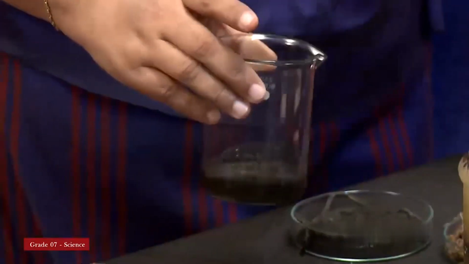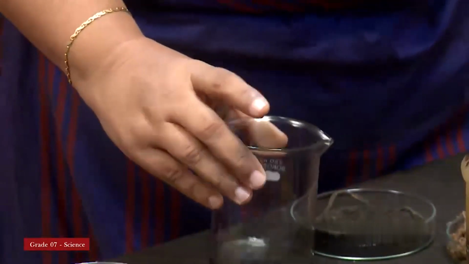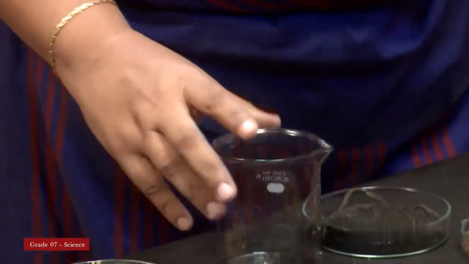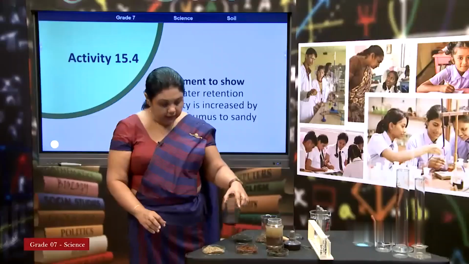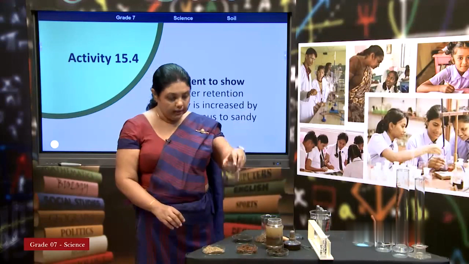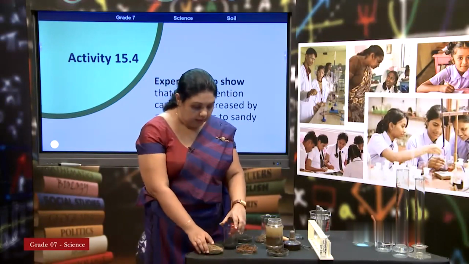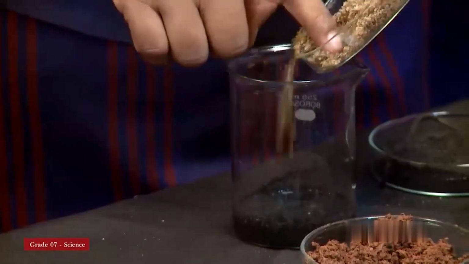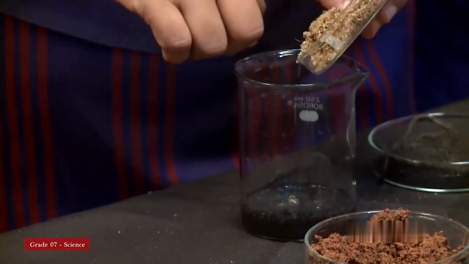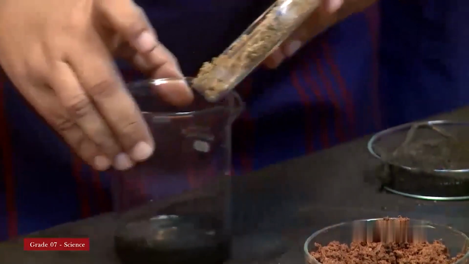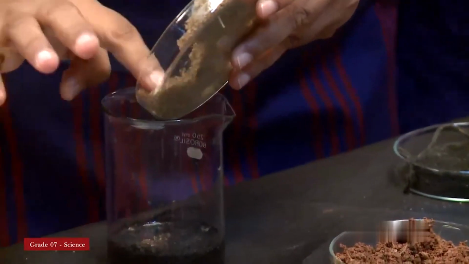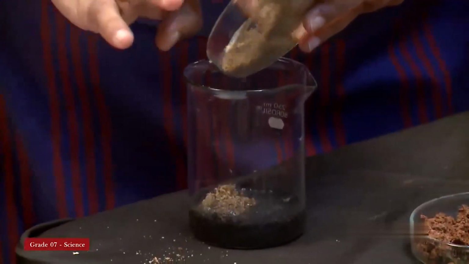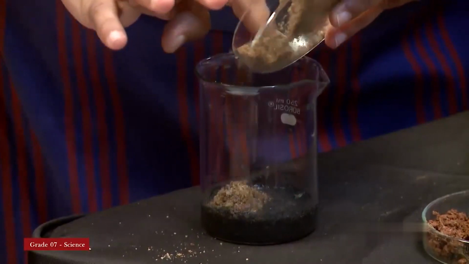So, when you put water to humus, it does not have that much ability to retain, you can see that water is floating here. Now, we can add some sand to that.